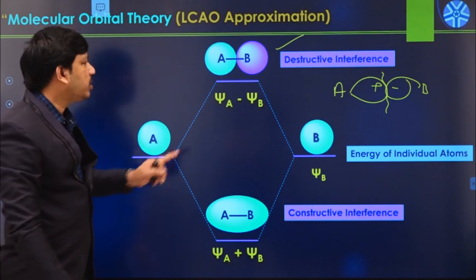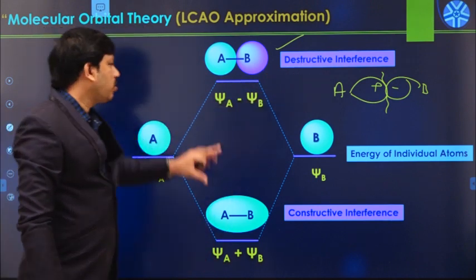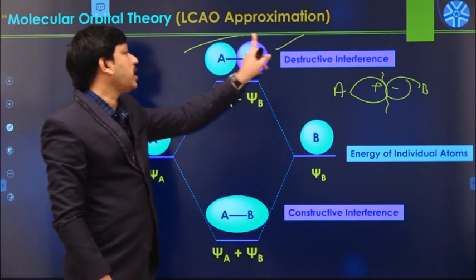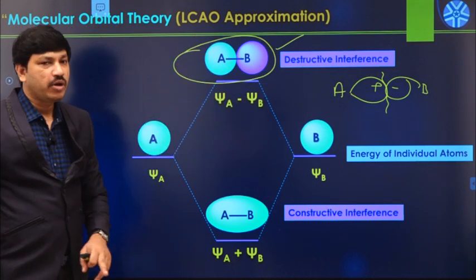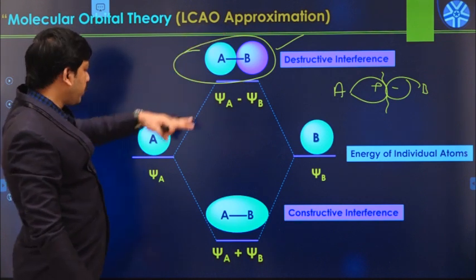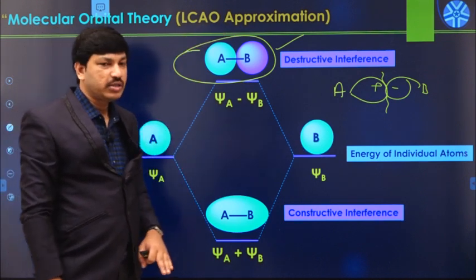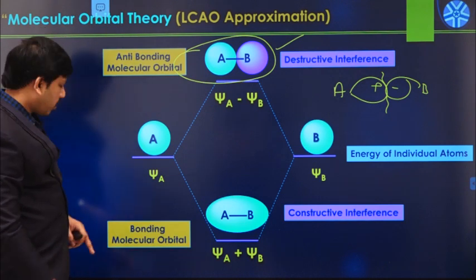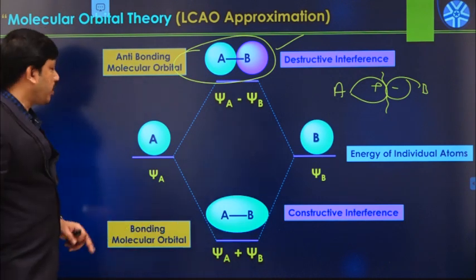So due to destructive interference, an anti-bonding molecular orbital forms in this manner, and it always has a higher energy when compared to the corresponding atomic orbital's energy. So these are the anti-bonding molecular orbitals, and these are the bonding molecular orbitals.